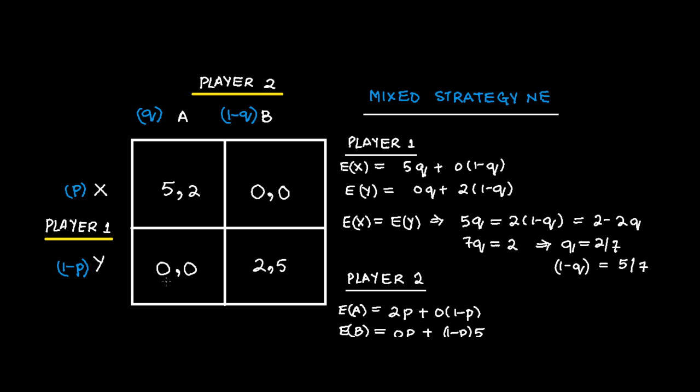Now, what is the expected payoff from Y? From playing Y, he can get either 0 or 2.